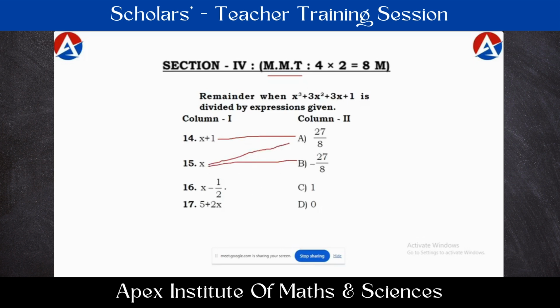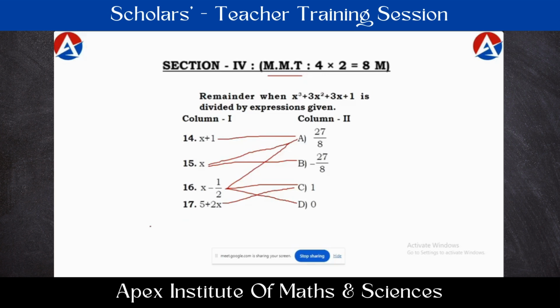For this 16th, these three might be correct options. And for this is the correct one. In this way, they may get one or more than one correct matchings in column 2 for each one in column 1. They have to choose all the correct matchings. They have to bubble in the OMR sheet beside the respective question number. Then only each matching will be considered as correct and they will be awarded 2 marks for each correct matching.